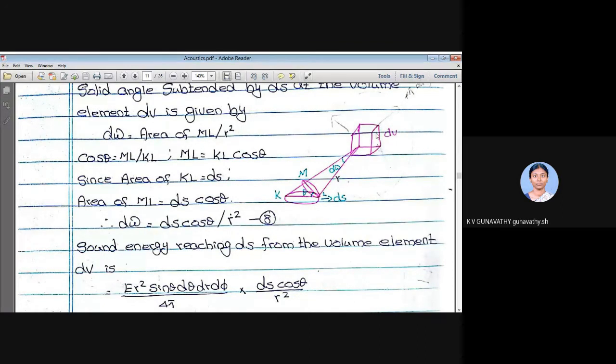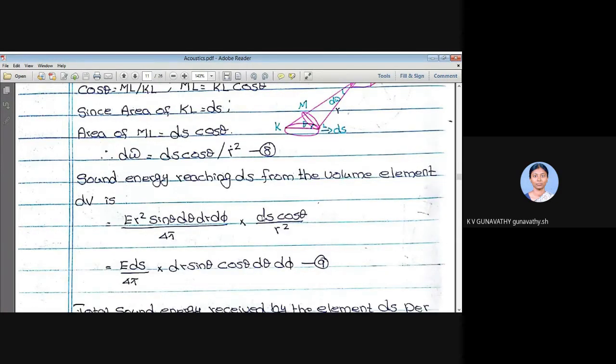If you construct a large number of small volume elements like this, you will be getting the entire volume of the hall, right? So if I integrate this equation within three limits, I'll be getting the amount of energy that is given out by the whole volume of the hall onto the surface element dS. Now, this is the amount of energy dS is receiving from the small volume element dV, right?